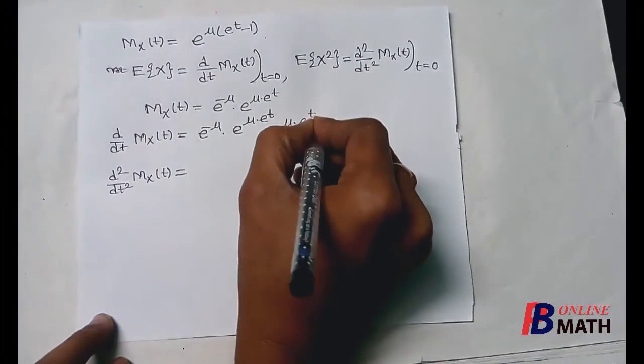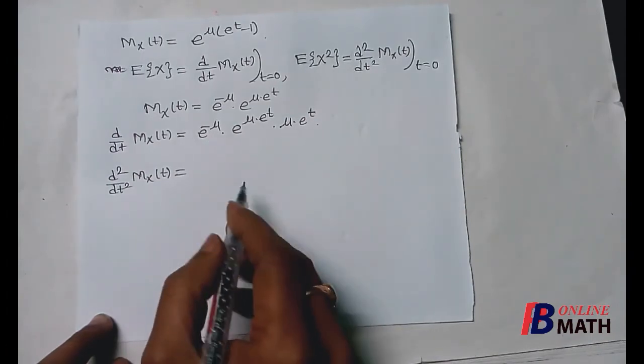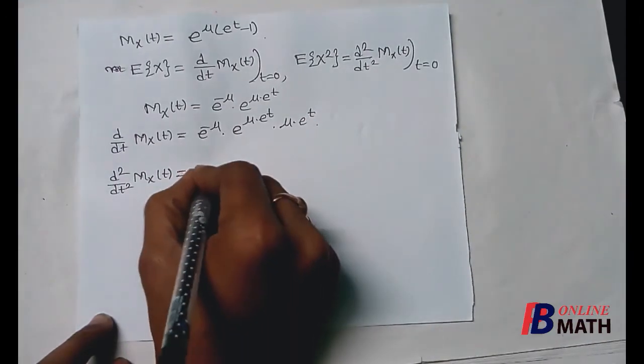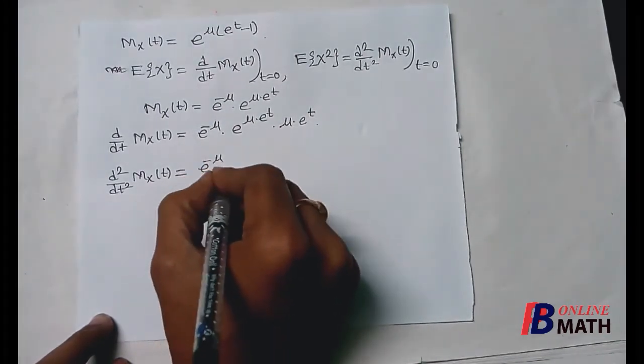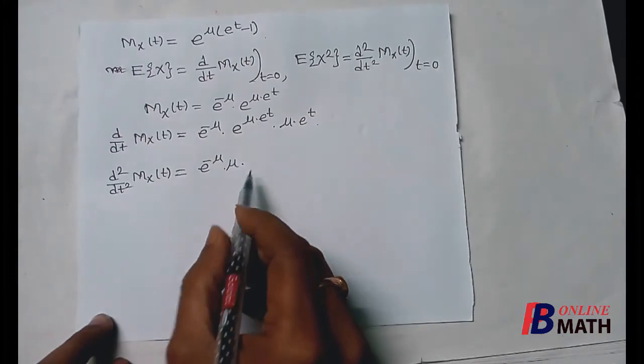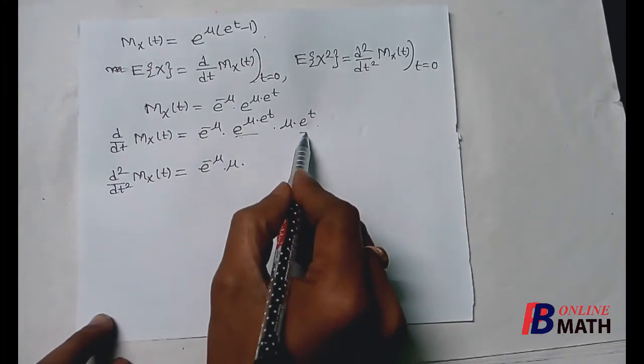Now if we differentiate this once more, then e to the power minus mu is constant. So we keep e to the power minus mu and also mu, as mu is a constant. Then we have two terms, e to the power (mu into e to the power t) and e to the power t.